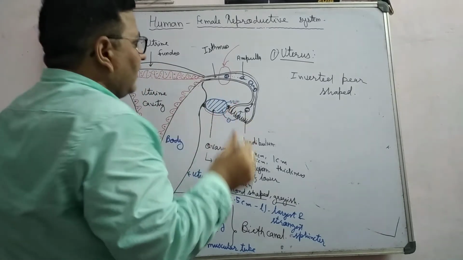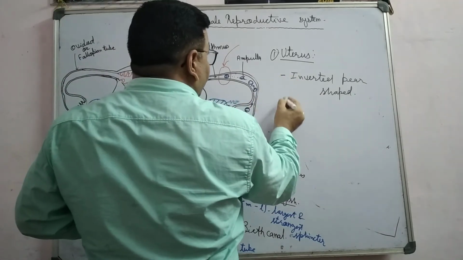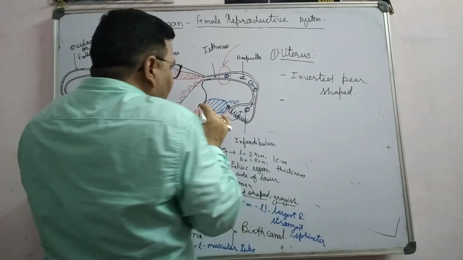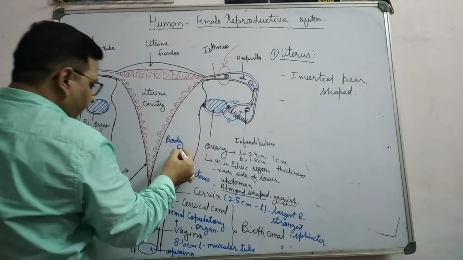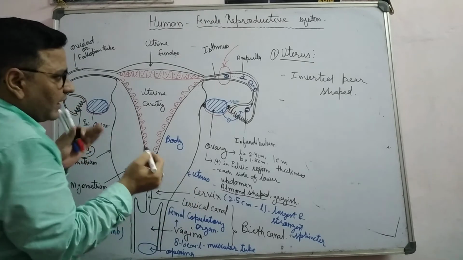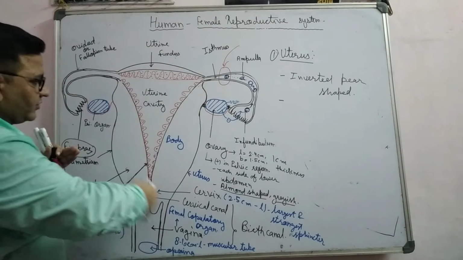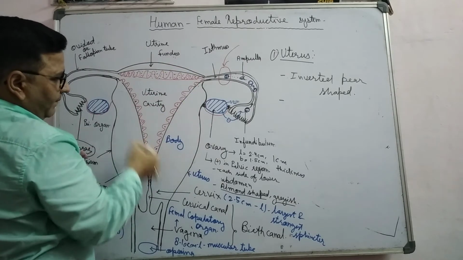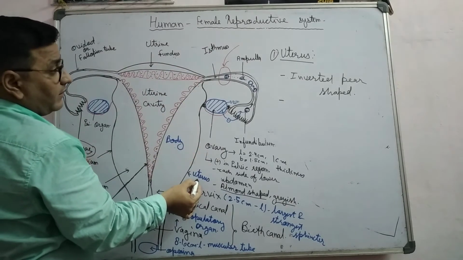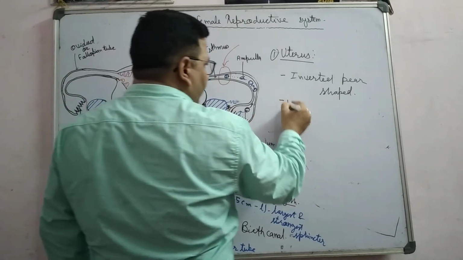Morphologically, the uterus is divided into three parts: fundus, body, and cervix.